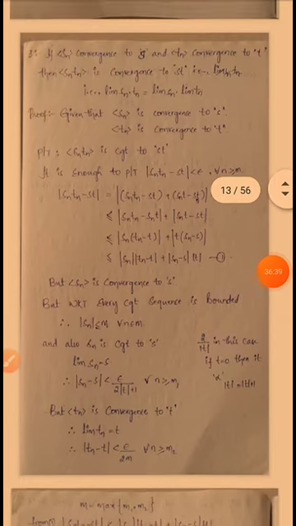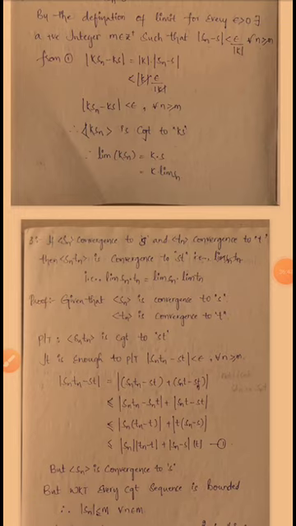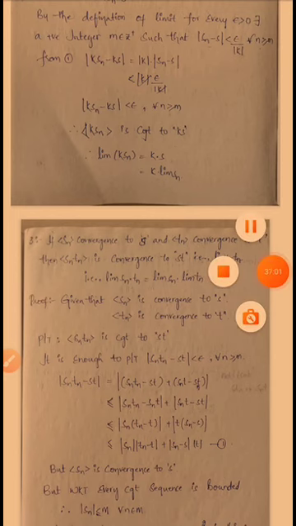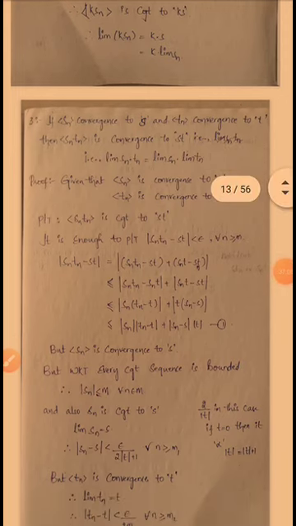So once again we have to repeat this theorem. See, what is the statement? Limit Sn converges to S and sequence Tn converges to T. Then sequence Sn into Tn converges to St. So see here the proof: given that sequence Sn converges to S, sequence Tn converges to T, prove that sequence Sn into Tn converges to St. So it is enough to prove that mod Sn into Tn minus St is less than epsilon for all n greater than or equal to m.